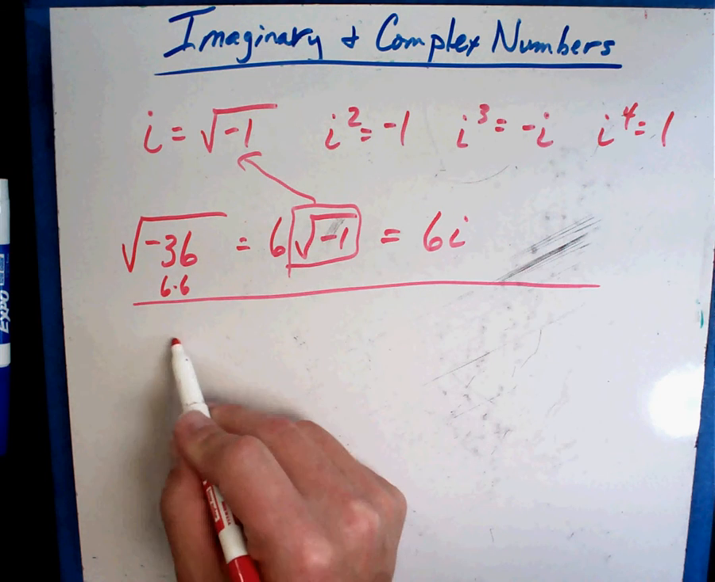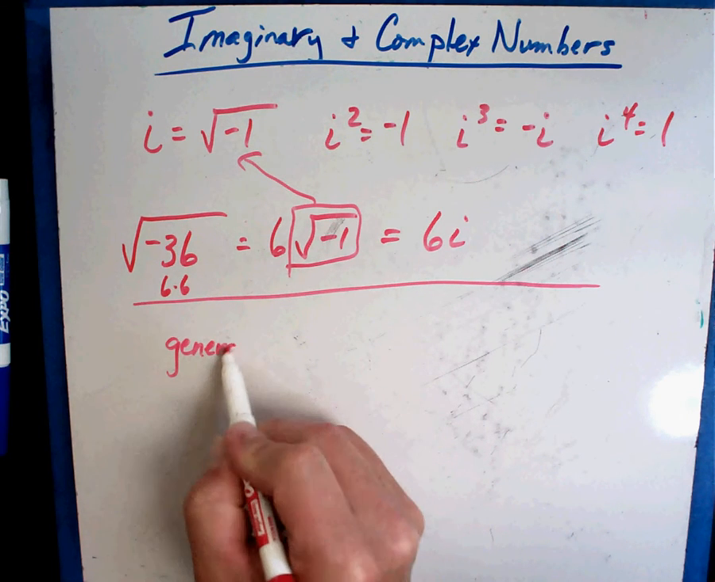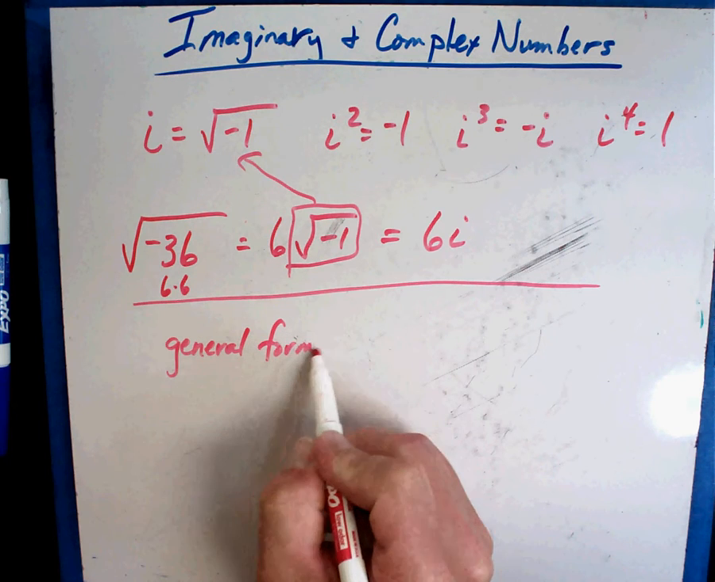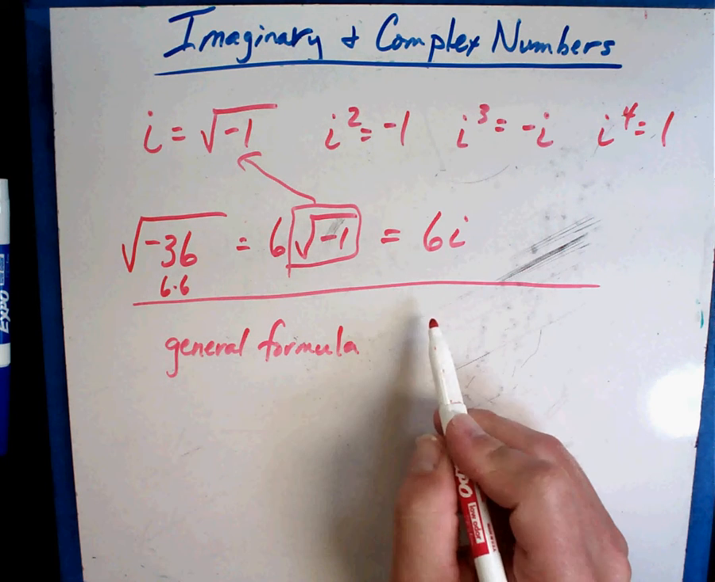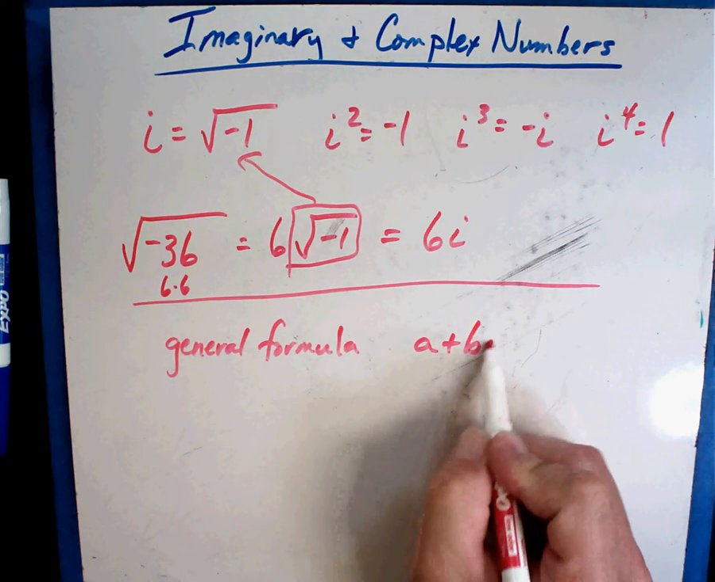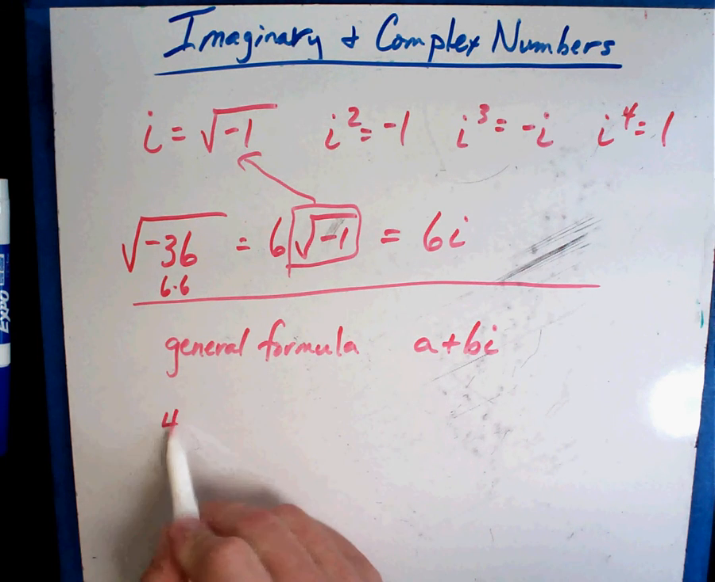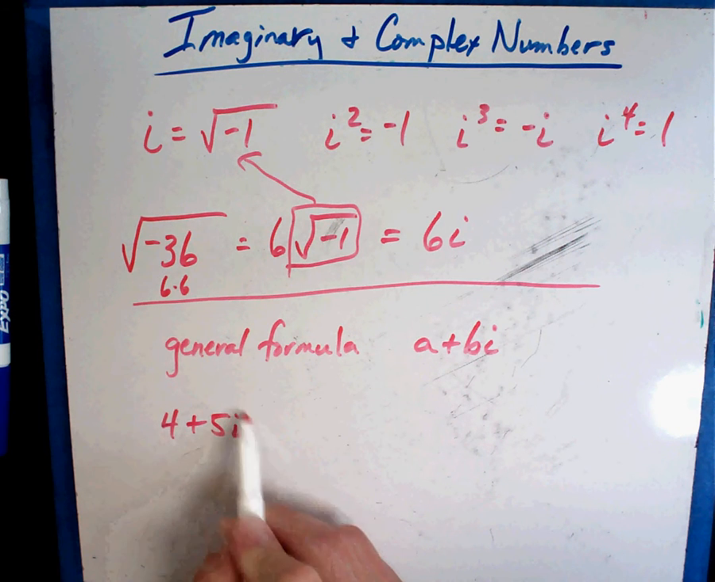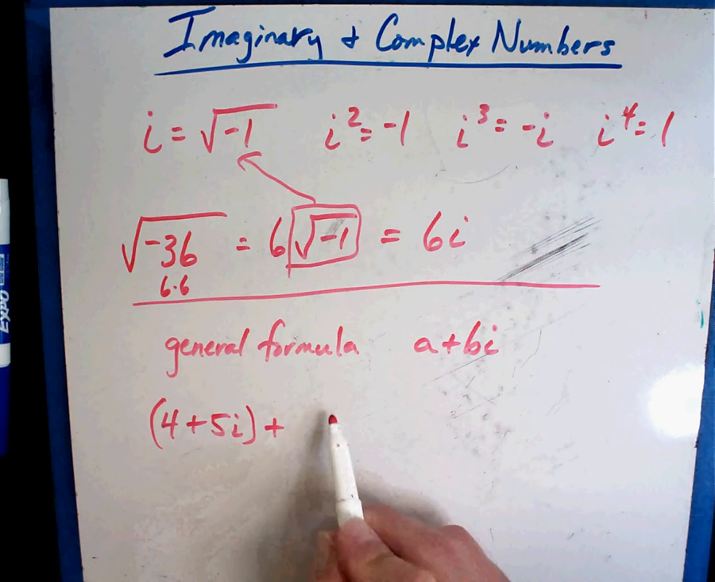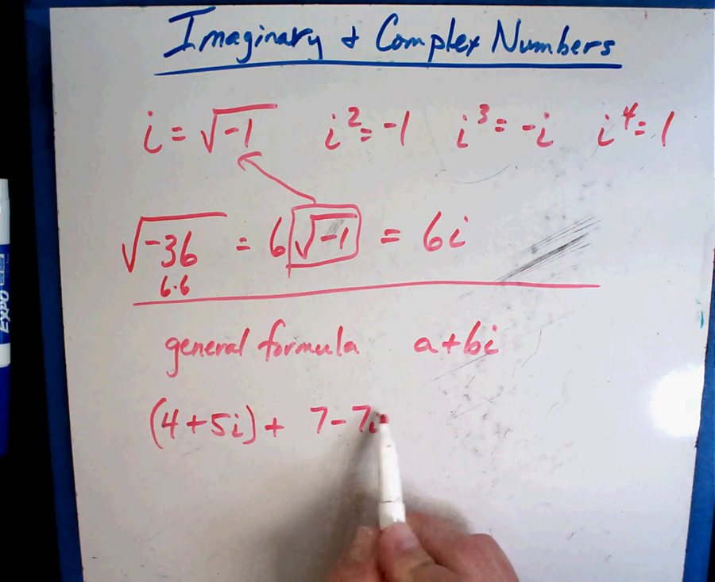A complex number has the following general formula. It is going to be a plus bi, with an imaginary number. That's what it always looks like. Now, let's just take an example. Let's say we have 4 plus 5i, and we're going to add 7 minus 7i.